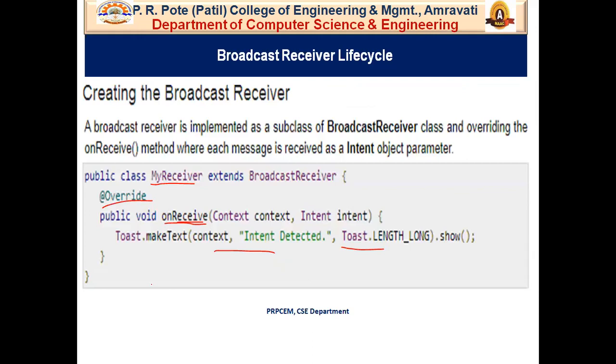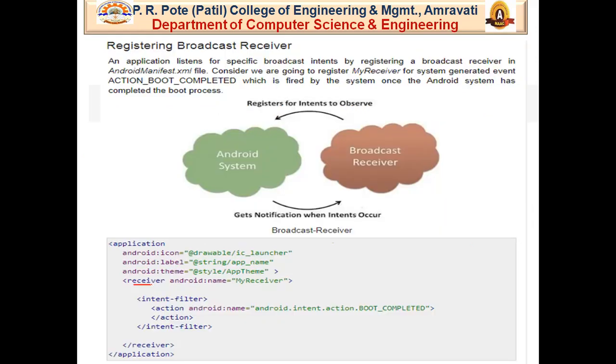That means in creating the broadcast receiver, the name given to my receiver is MyReceiver. Now when this broadcast will be fired is defined in the intent filter.